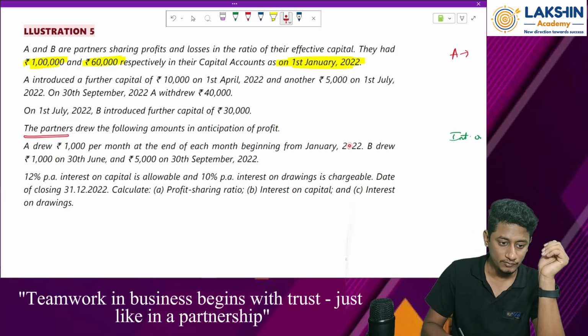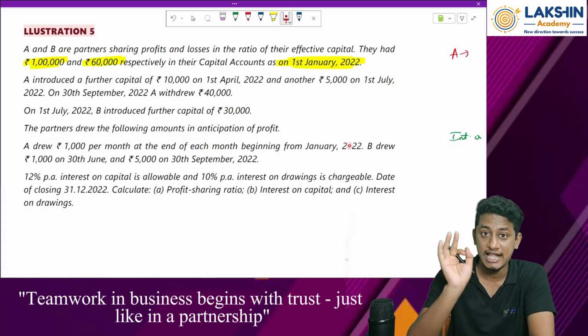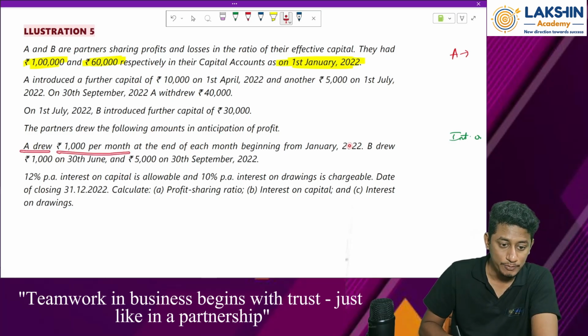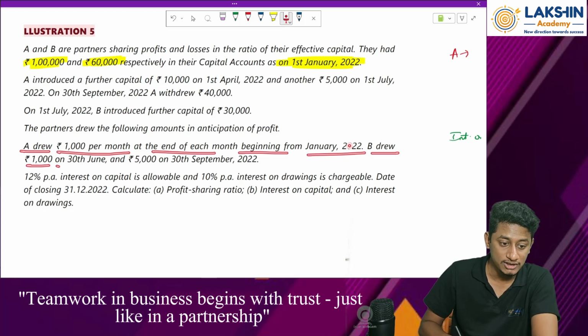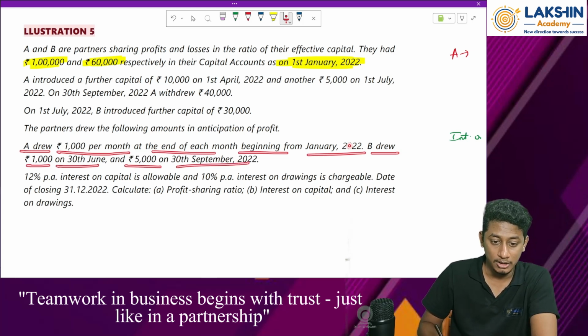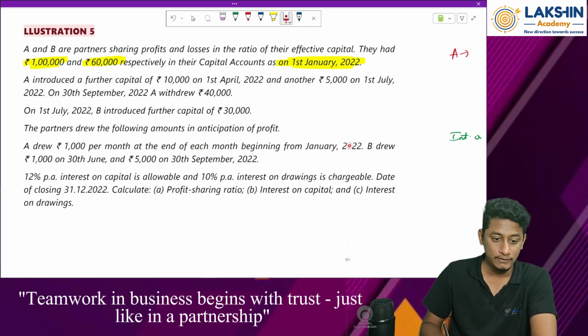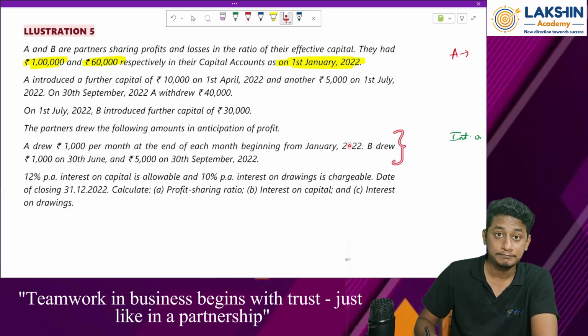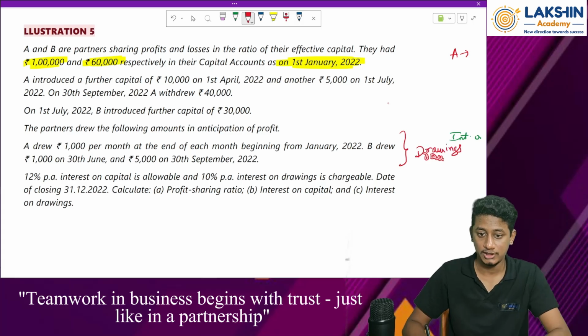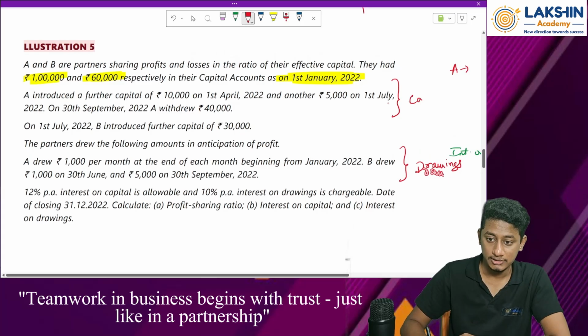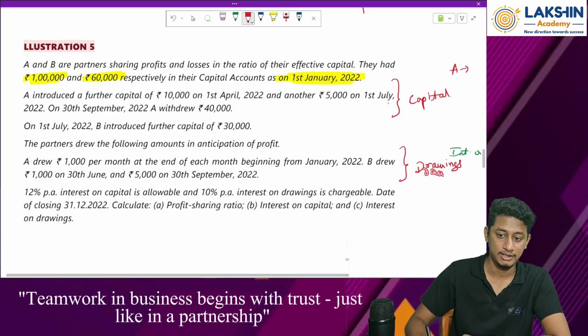Partners drew the following amounts in anticipation of profits. These partners withdrew money, assuming that there will be profits. A withdrew rupees 1,000 per month at the end of each month, beginning from January 2022. B withdrew 1,000 on 30th June and 5,000 on 30th September 2022. So this is my drawings, and this is my capital adjustments. Clear?